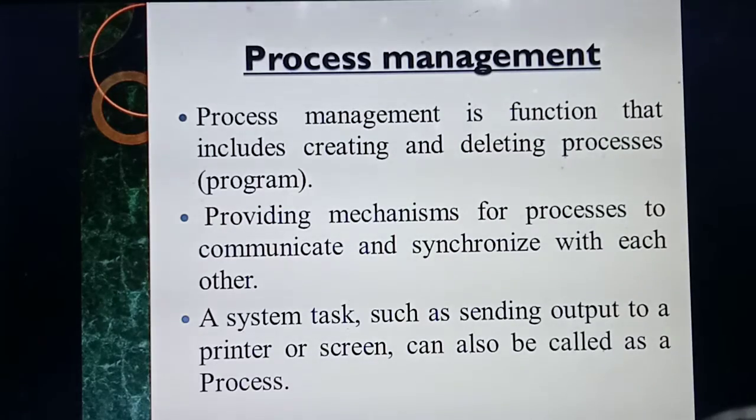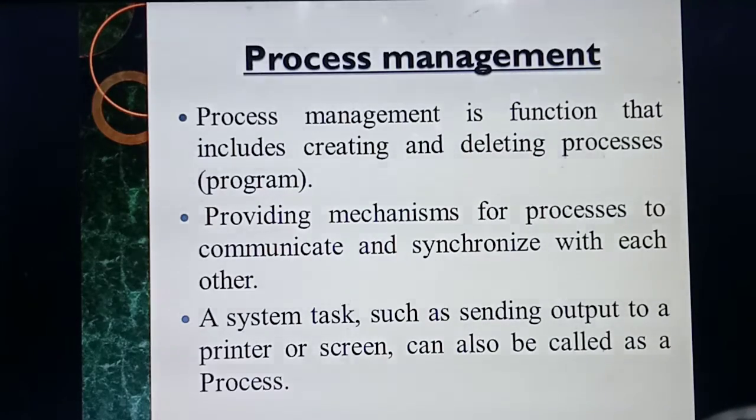The main concept here is creating and deleting files. What do you mean by creating? You are going to create one new file or one new folder. Deleting means you are going to delete a particular item or program. So this creation, deletion, whatever it may be, we can call one process.